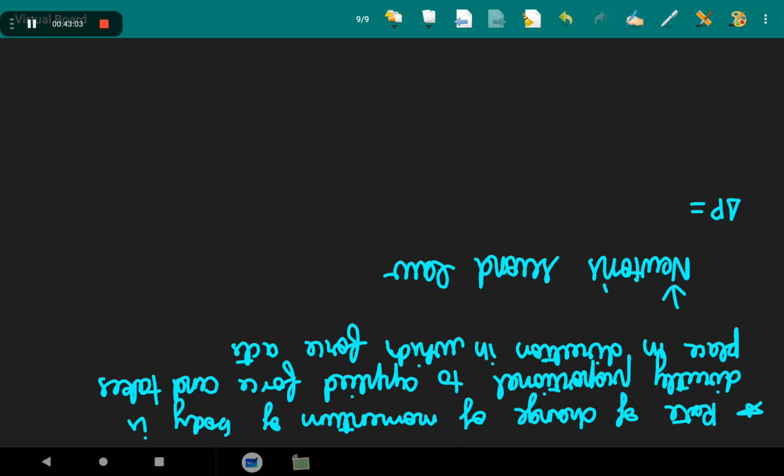Rate of change of momentum வருது இல்லைங்களா? இப்போ change of momentum na delta p. Delta p is equal to mass will always be constant and velocity is equal to delta v. Okay, change in velocity. So according to second law, the force is directly proportional to the rate of change of momentum. Now it should become time. Rate சொன்னாலே கீழ time வந்துரும். Rate of change of momentum. இதுதான் first equation.